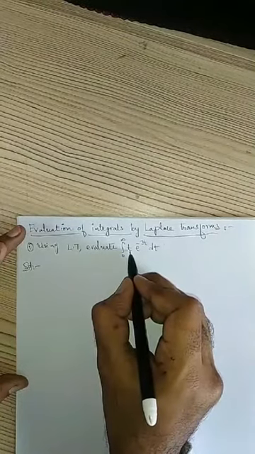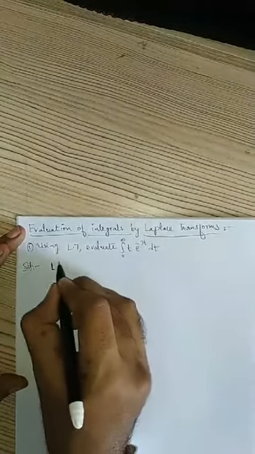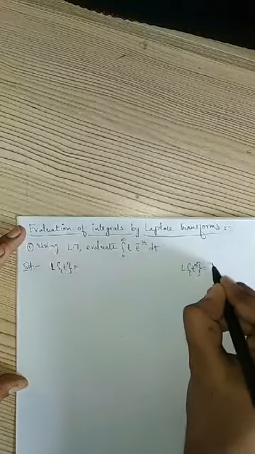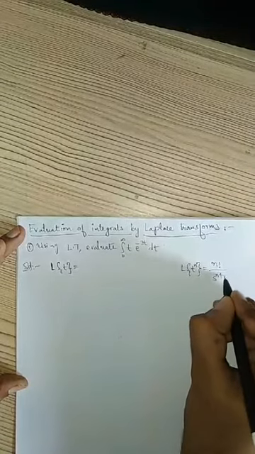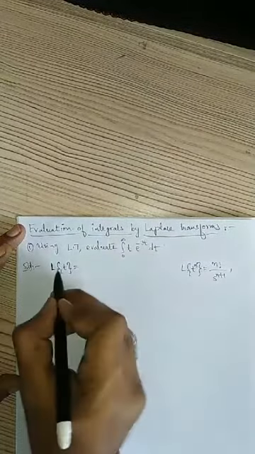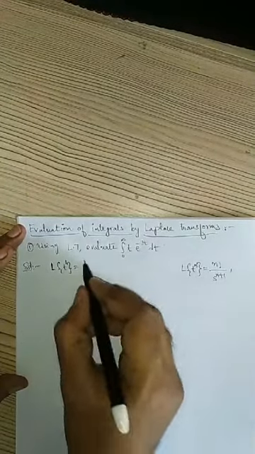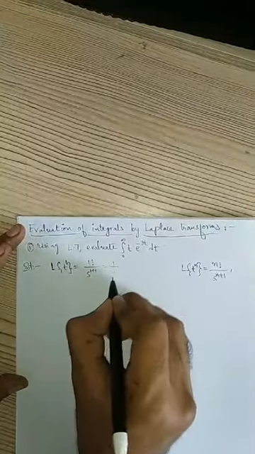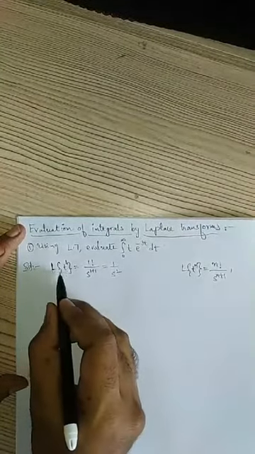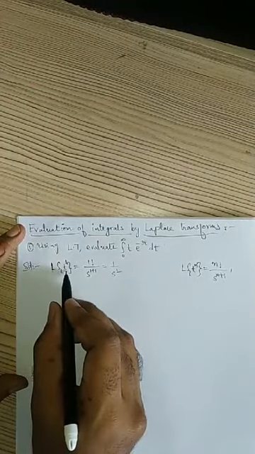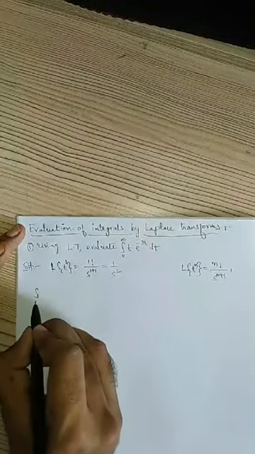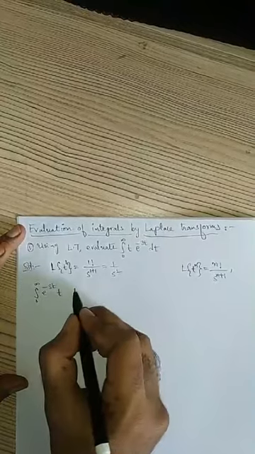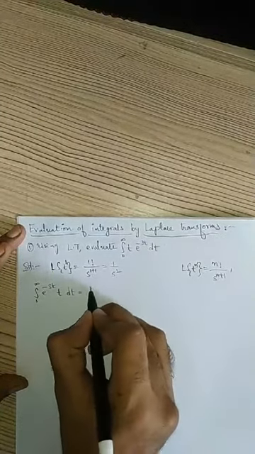So we will find the Laplace transform of t. I will show you how to evaluate this. We know the formula: Laplace transform of t power n will be n factorial by s power n plus 1 when n is a positive integer. Here n is 1, which is a positive integer. So we get 1 factorial by s power 1 plus 1, which is nothing but 1 by s square. Now for the Laplace transform of t, you apply the basic definition, which is integral 0 to infinity e power minus st f of t dt, where f of t is t itself, equals 1 by s square.